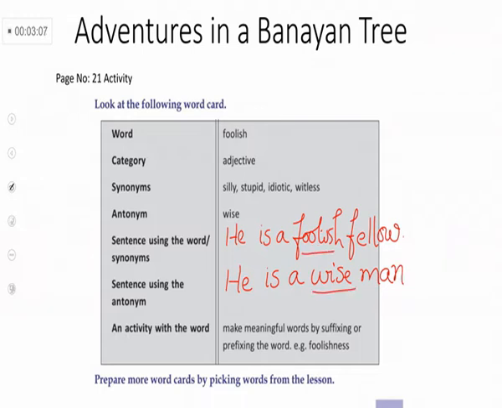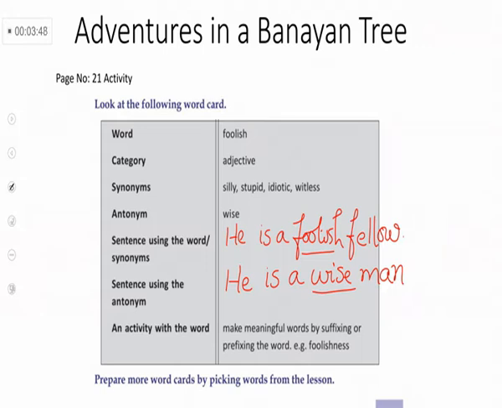The last point, an activity with the word. We can do an activity with this word. What is the activity? Make meaningful words by suffixing or prefixing the word. What do you mean by suffix or prefix? Suffix means a group of letters we can add after a word. Prefix means we can add a group of letters before a word. Is it clear, my dear ones? Example, foolishness. Foolish plus ness. So what is it? Is it a prefix or suffix? It is a suffix.